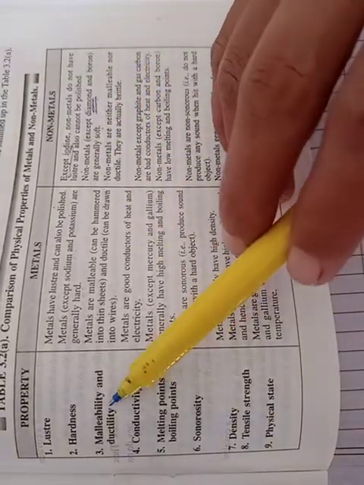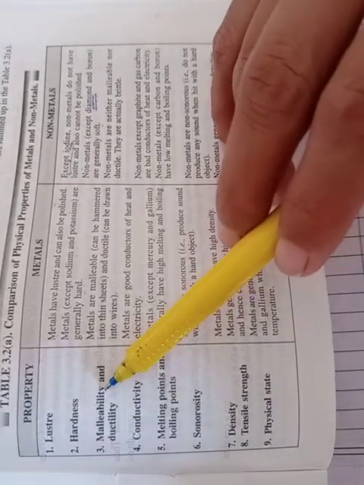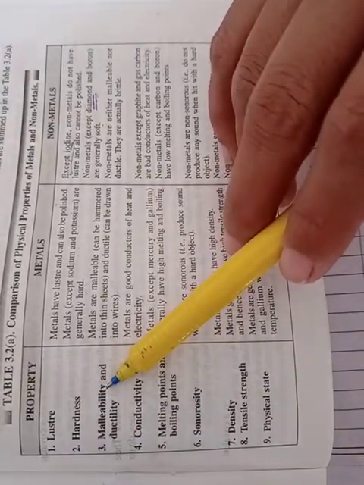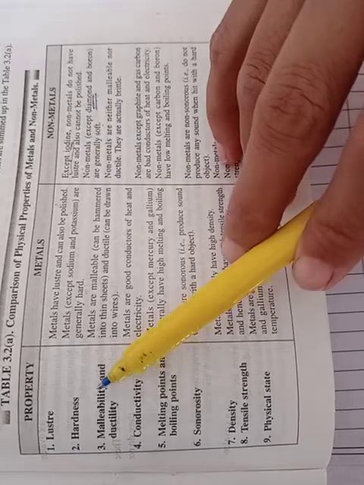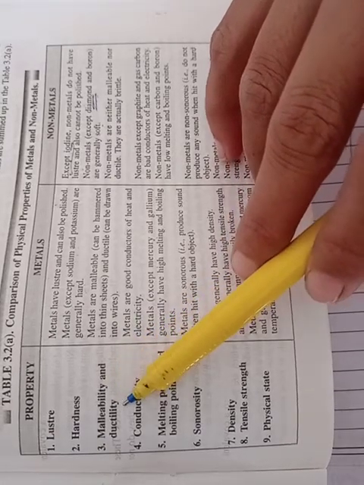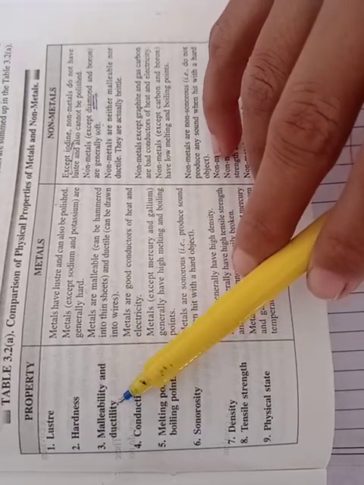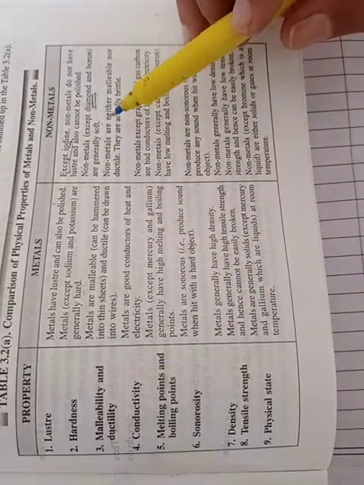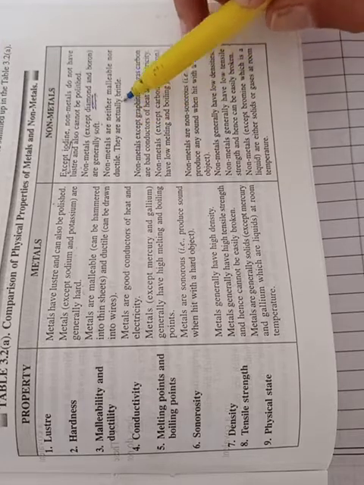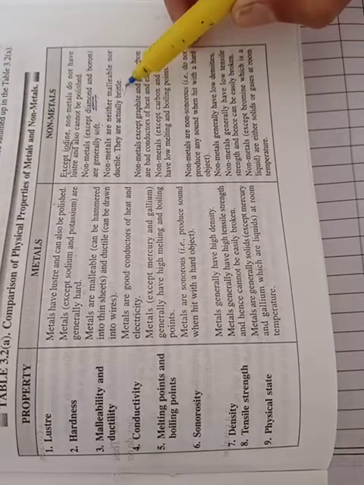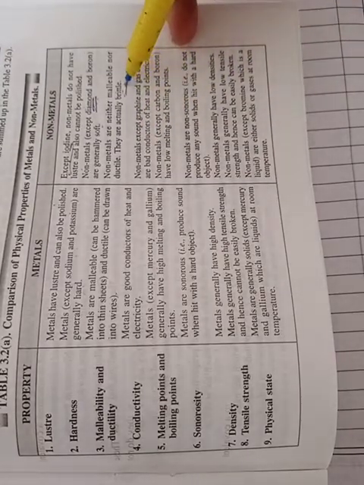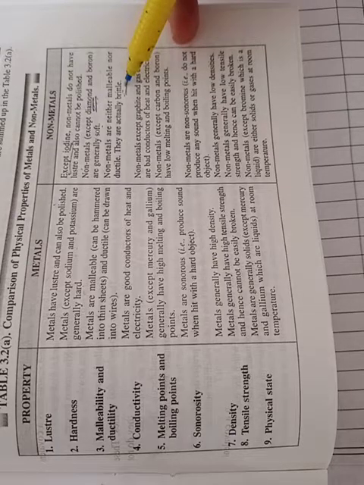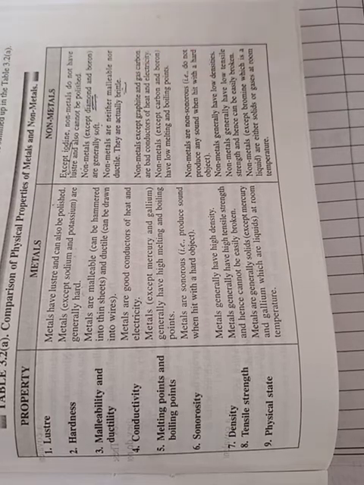Third property is malleability and ductility. Malleability means the property under which metals can be converted into thin sheets, and ductility means metals can be drawn into thin wires. So all the metals possess this property. Non-metals are neither malleable nor ductile, so they are brittle in nature. Brittle means they can be broken into pieces when they fall down. Clear? But metals are hard, so they are hard solids.